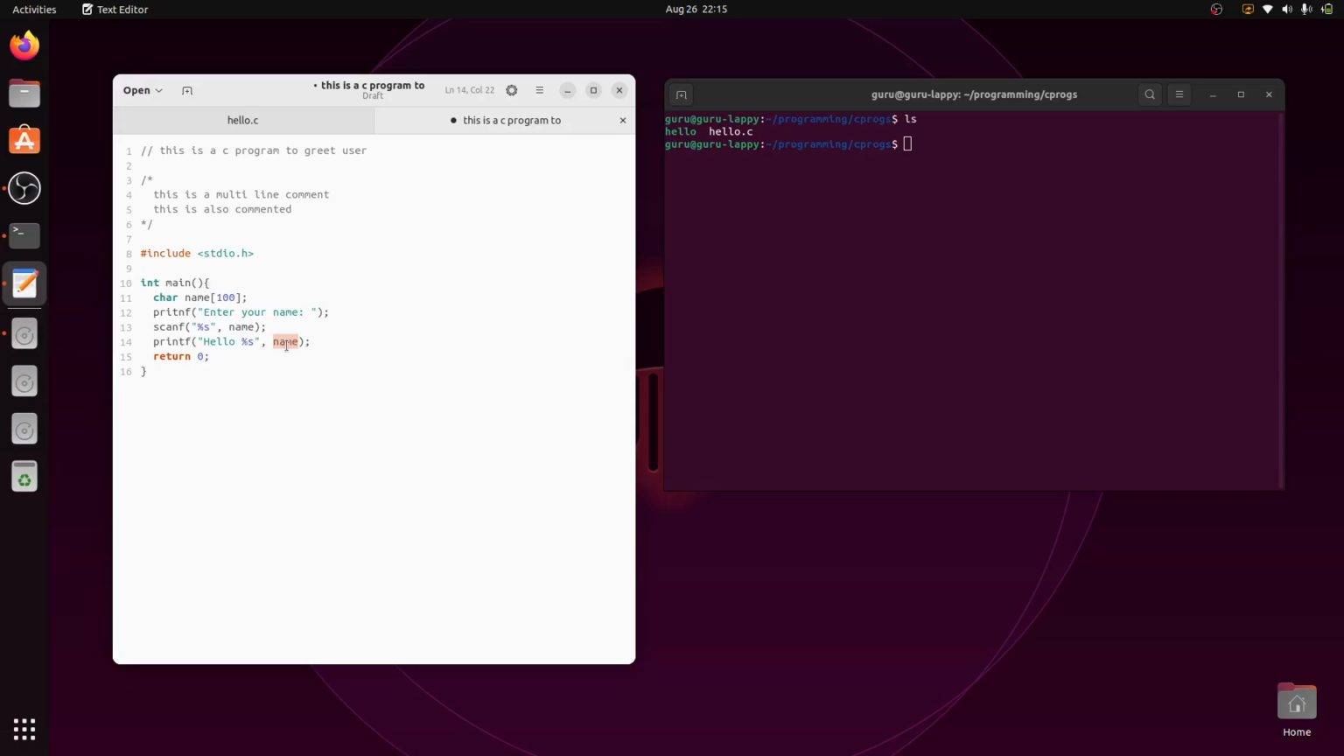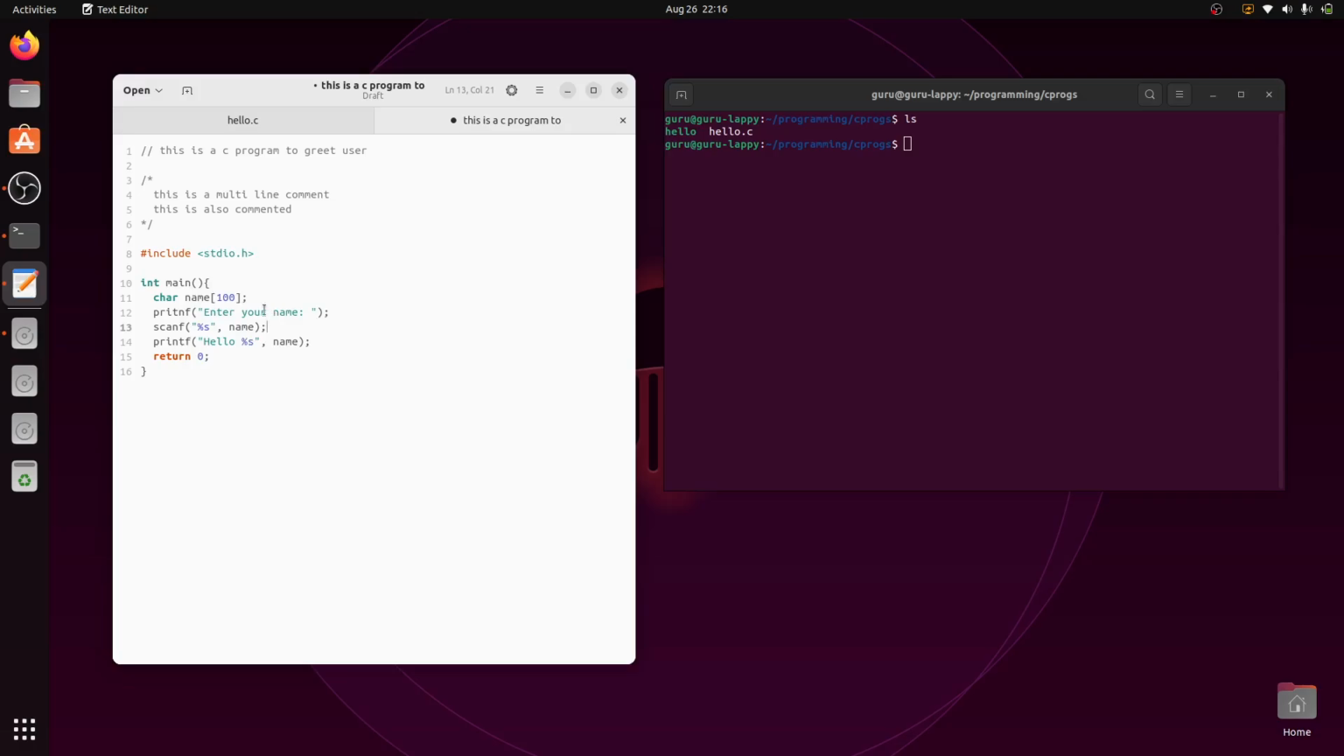Now what is the content of the box? It is the actual name entered by the user, because whatever name the user entered is placed in that box. Now I am going to print hello, and instead of percentage s it will take the value here and print it. That's it. So this is my program.